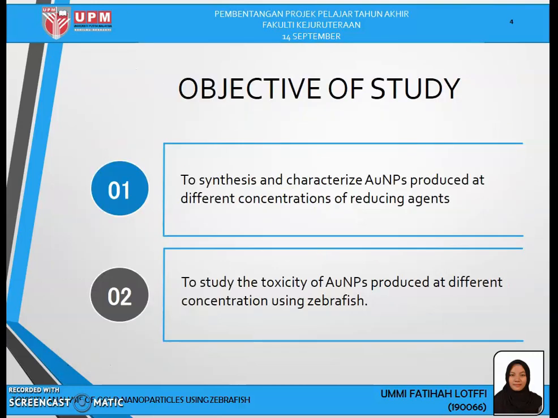There are two objectives of my research work. First, to synthesize and characterize gold nanoparticles produced at different concentrations of reducing agent, and second, to study the toxicity of gold nanoparticles produced at different concentrations using zebrafish.